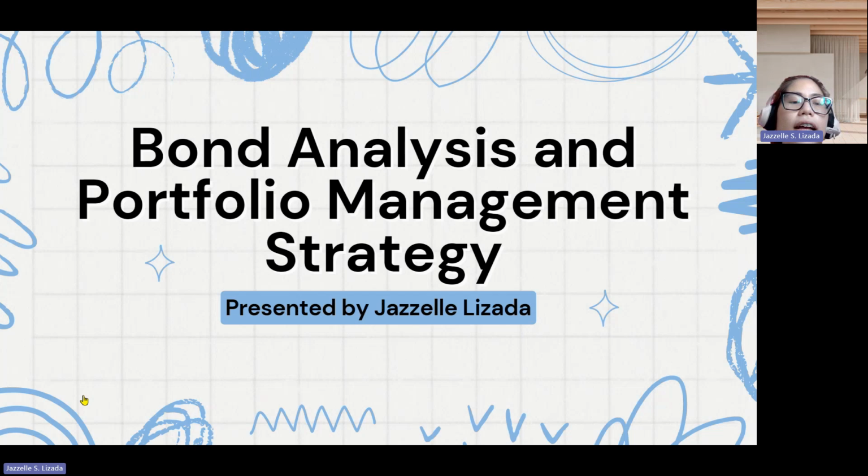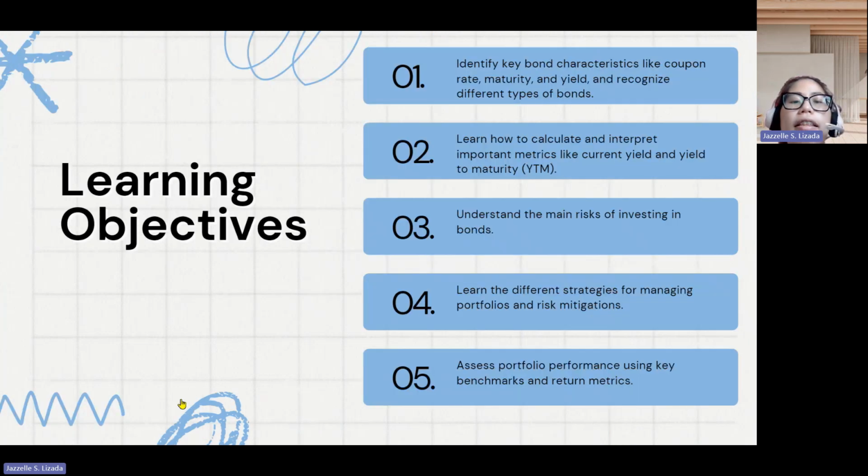And now I will present bond analysis and portfolio management strategy. Learning objectives: identify key bond characteristics like coupon rate, maturity, and yield, and recognize different types of bonds. Learn how to calculate and interpret important metrics like current yield and yield to maturity. Understand the main risk of investing in bonds. Learn the different strategies for managing portfolios and risk mitigations, and assess portfolio performance using key benchmarks and return